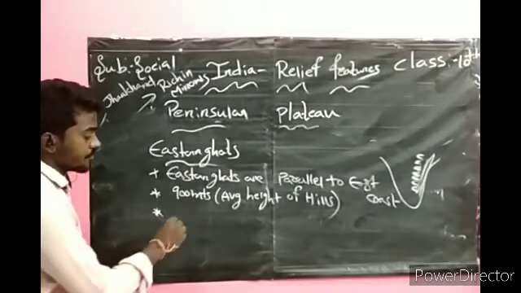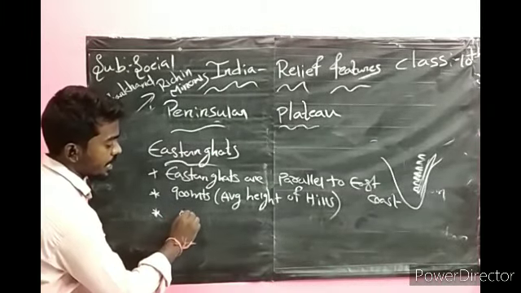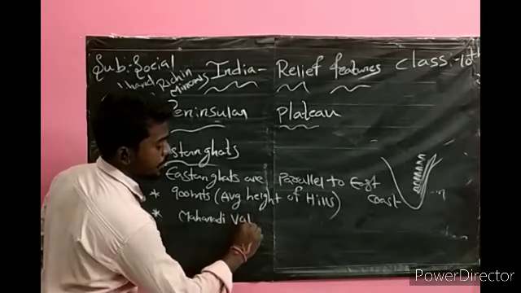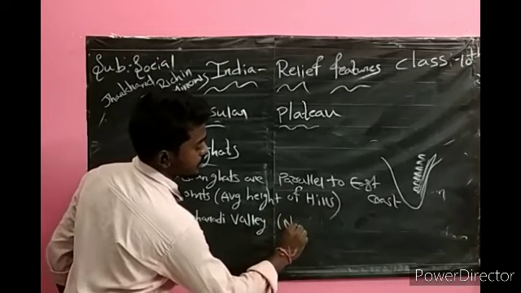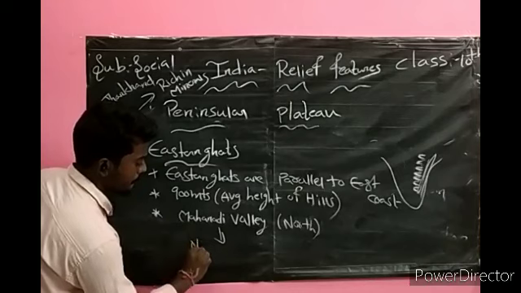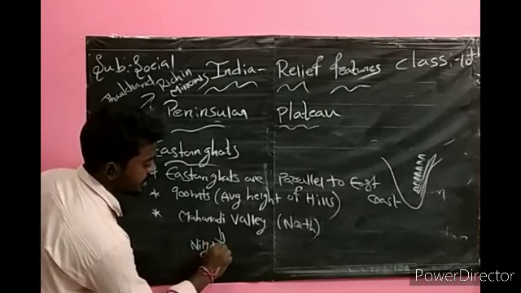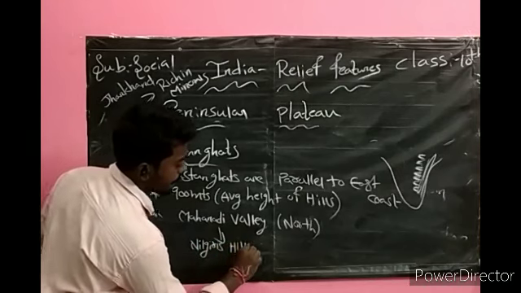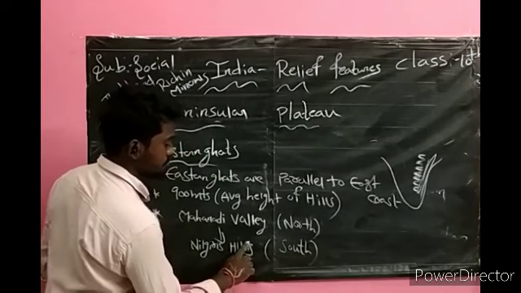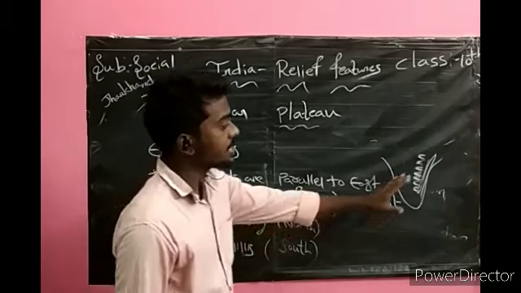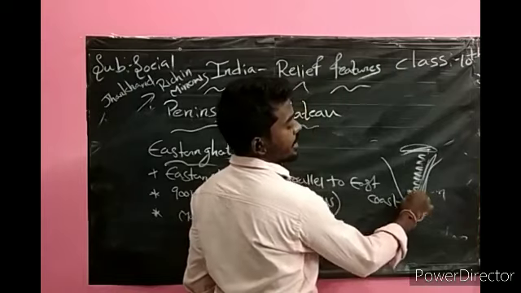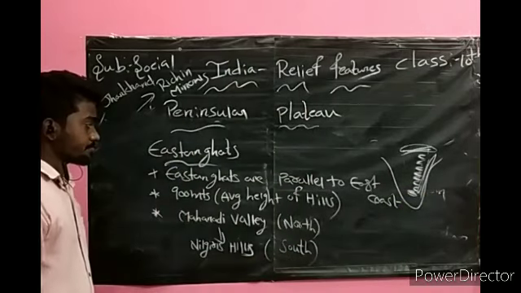Eastern Ghats extend from the Mahanadi valley in the north to the Nilagiri hills in the south.